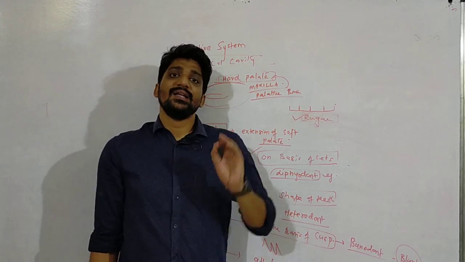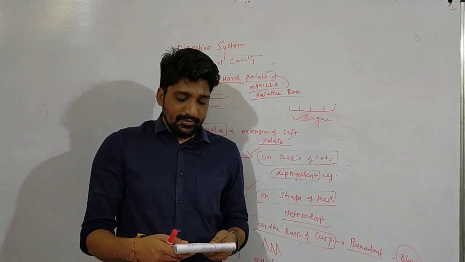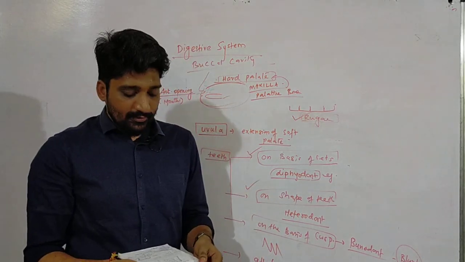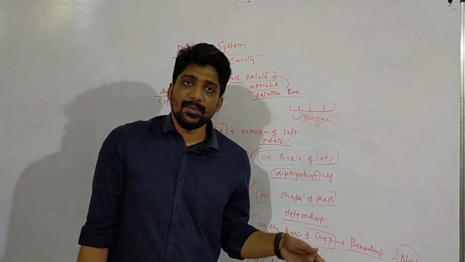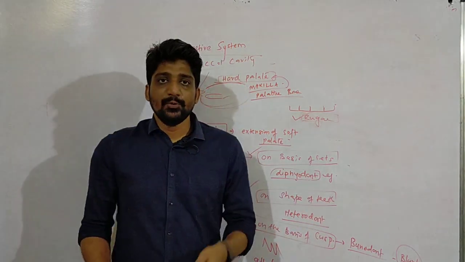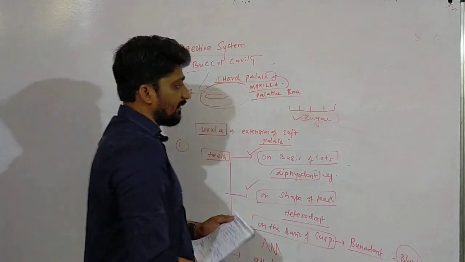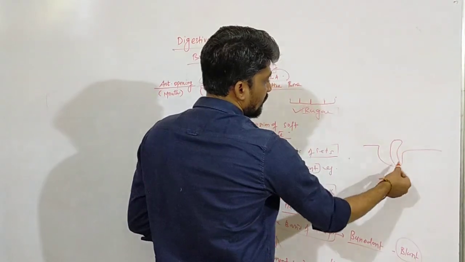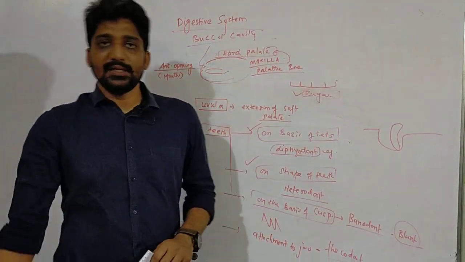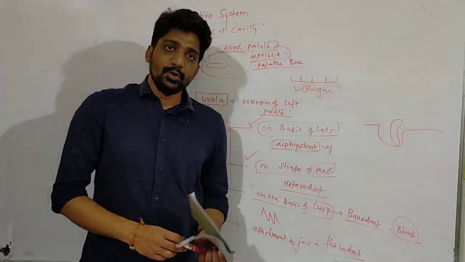Similarly, we have other types also. We have pleurodont and acrodont. See, in acrodont they are superficially attached, and in pleurodont only on one side. If this is the jaw, only on one side of the jaw can we see the attachment of the teeth. So this is called pleurodont.